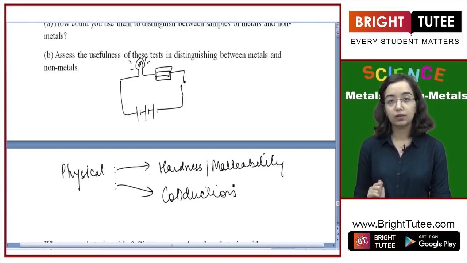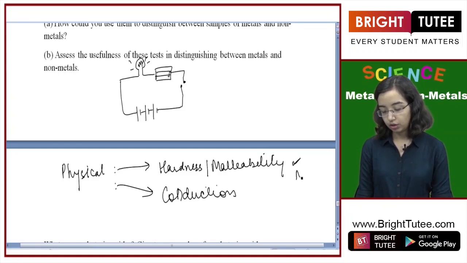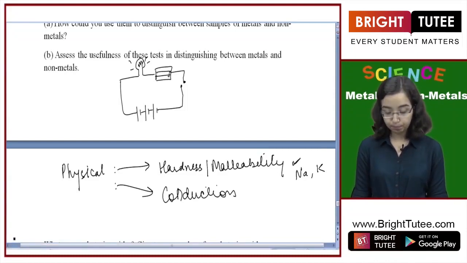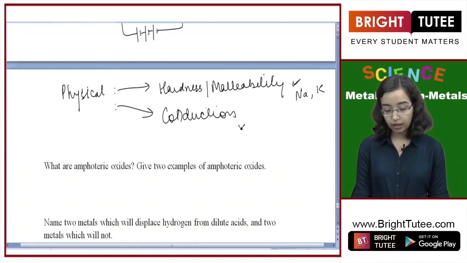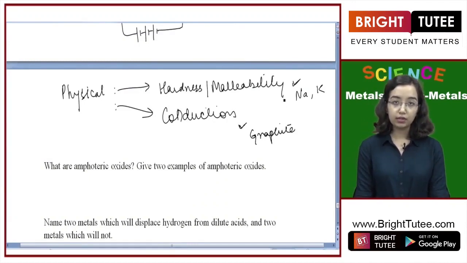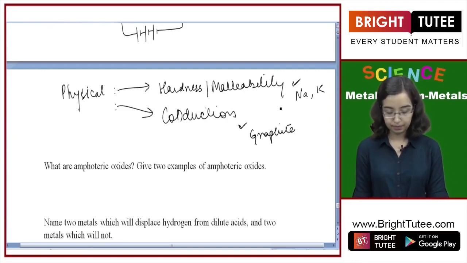Of course, there are certain limitations. For example, for hardness and malleability, sodium and potassium would be a limitation. If we used it on them, it would not give us the desired results because they are soft. Whereas for conduction, the limitation would be graphite. Graphite is a non-metal which will conduct electricity. So there are certain cases where this test might not work, but otherwise it works throughout.